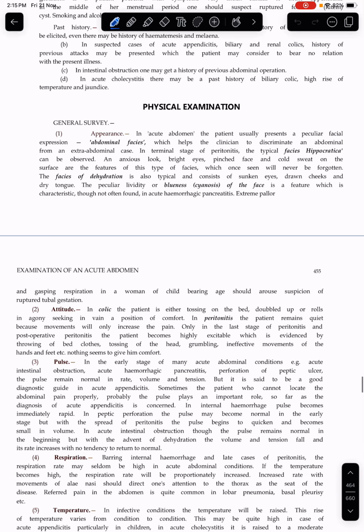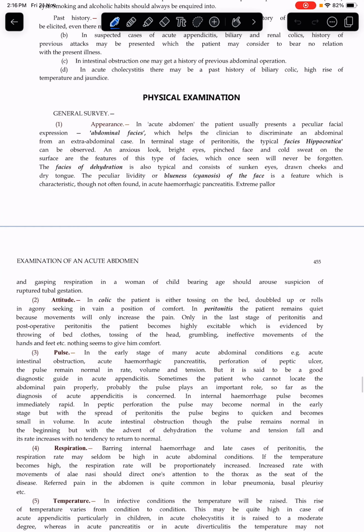General examination. Appearance: an acute abdominal patient presents with a peculiar facial expression, abdominal facies, which helps the clinician to discriminate the abdominal from the extra-abdominal case. In the late stage of peritonitis, the facies Hippocratica can be observed. An anxious look, bright eyes, pinched face, and a cold sweat on the surface are features of this type of facies, which once seen will never be forgotten.